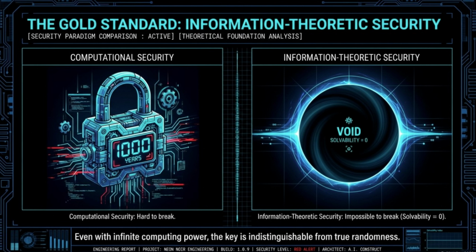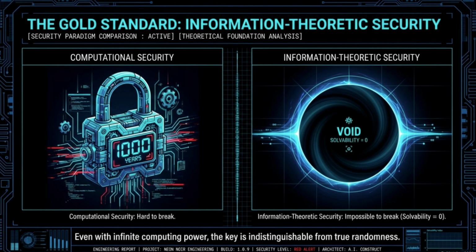Moving forward, we close this architectural module by defining our ultimate objective, the gold standard. As practitioners, we must distinguish between two fundamentally different security paradigms. On the left, you see computational security. This is the classical standard. It relies on the assumption that an adversary, like CRIS, has limited time and computing power. It is a lock that is simply hard to break, designed to withstand a 1,000-year assault. But in a quantum future, hard is a variable that eventually reaches zero.